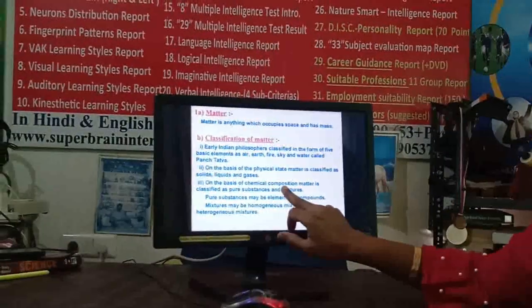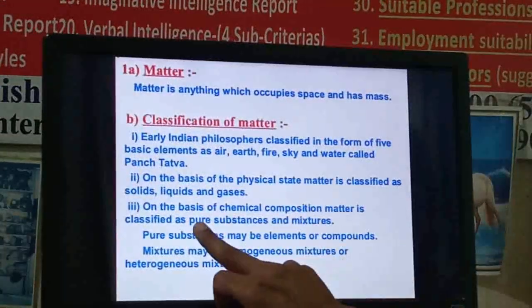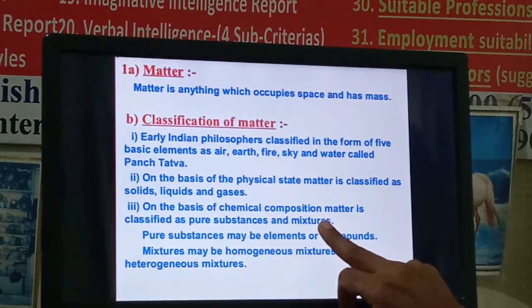Other mixture examples you can take are lemon water and tea. They have a mixture of various components. So these matters are classified based on their chemical composition as a pure substance and a mixture.